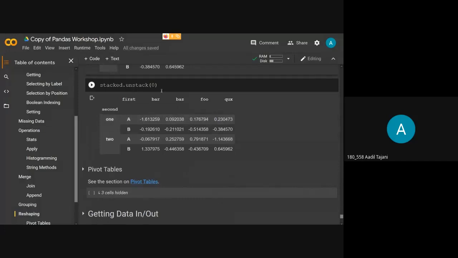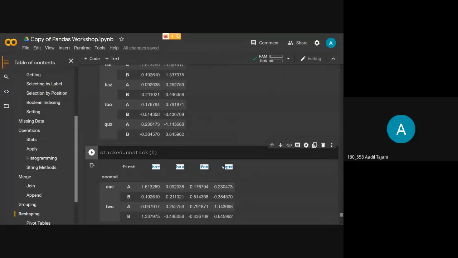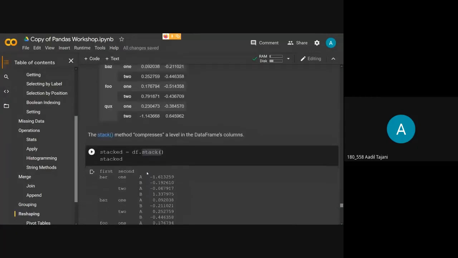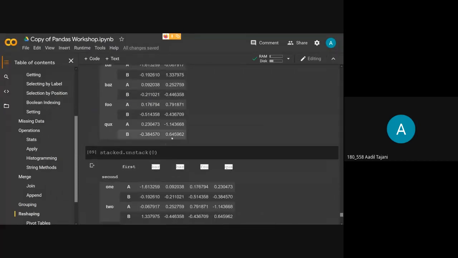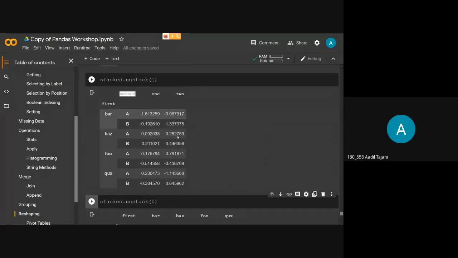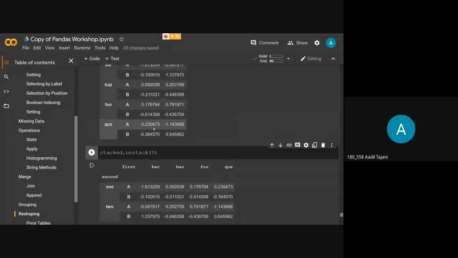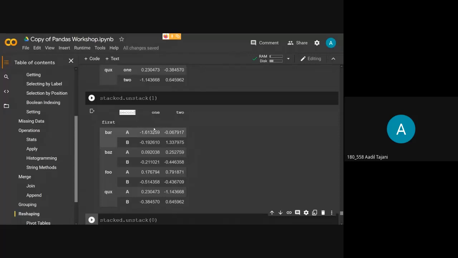And when I apply 0, it has unstacked it from the first index, bar, baz, foo, and so on. These are my first index, and it has unstacked according to that. So this is just a utility in the unstack function. You can unstack your data from any index level that you like.